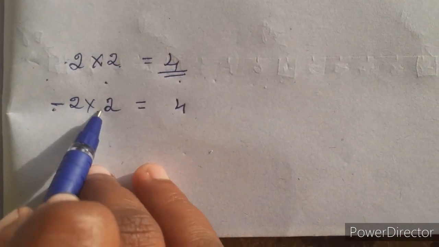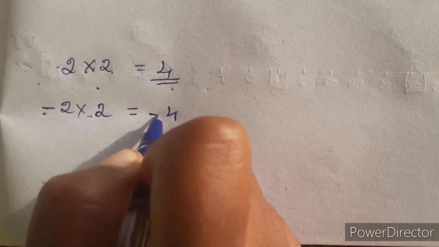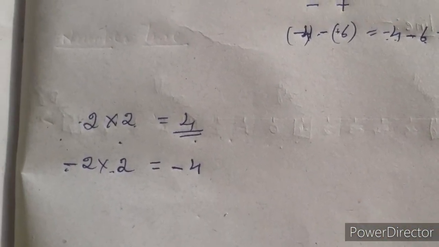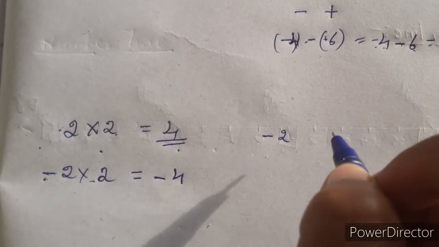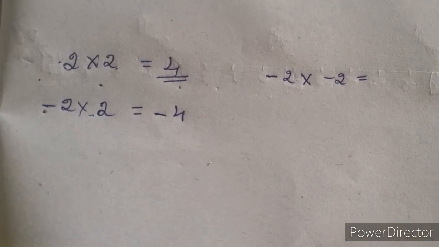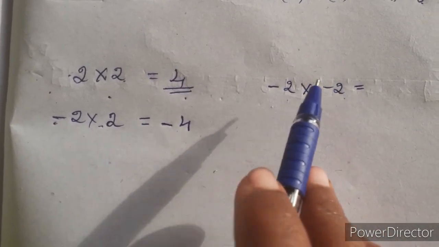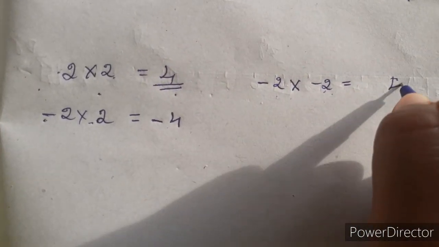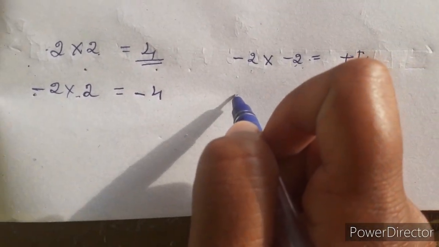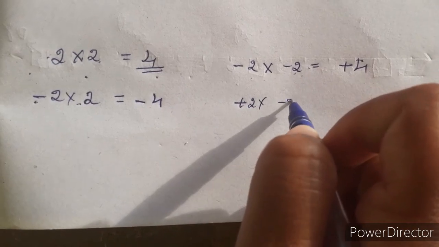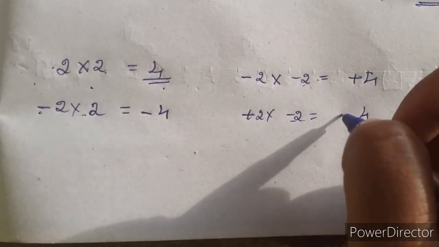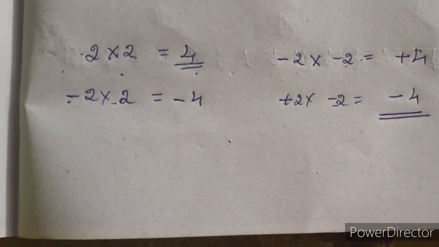Minus into plus, it is minus as per the rule. Then both minus 2, minus 2: 2 2s are 4. Minus into minus, it is plus. Like that, plus 2, minus 2: 2 2s are 4. Plus into minus is minus. I think it is clear now.